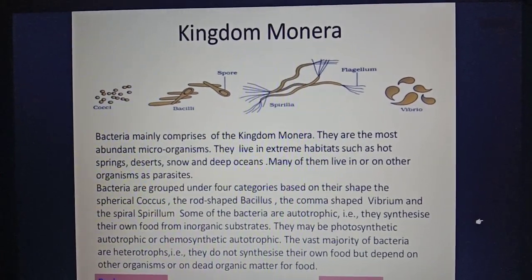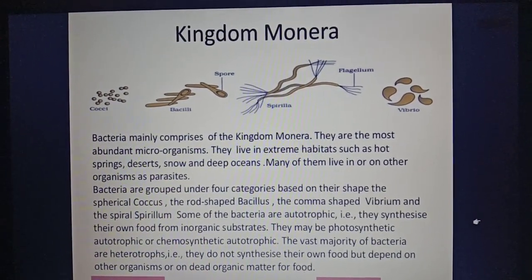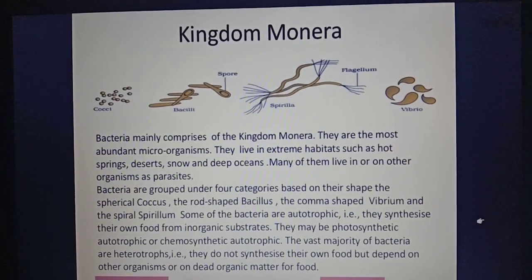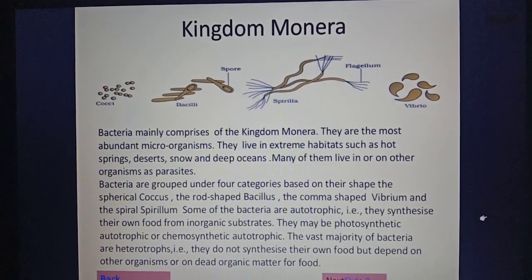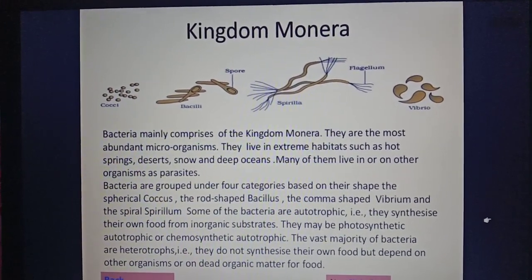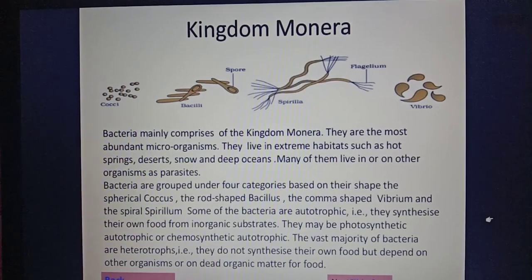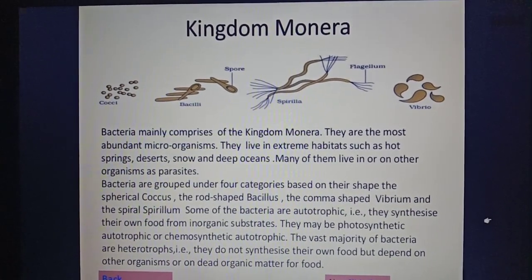So the kingdom Monera mainly comprises bacteria. They are the most abundant microorganisms. They live in extreme habitats such as hot springs, deserts, snow and deep oceans, and many of them live in or on other organisms as parasites.